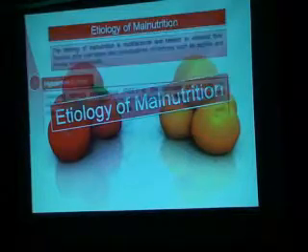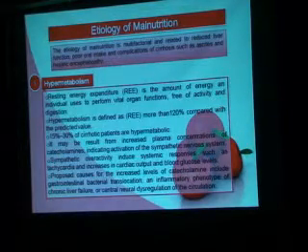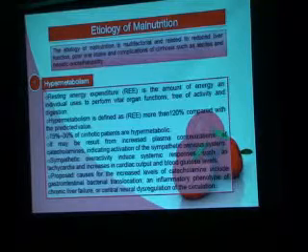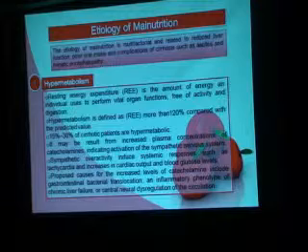The etiology of malnutrition. The etiology of malnutrition is multifactorial and related to reduced liver function, poor oral intake, and the complications of cirrhosis such as ascites and hepatic encephalopathy. Number one in the etiology is hypermetabolism.